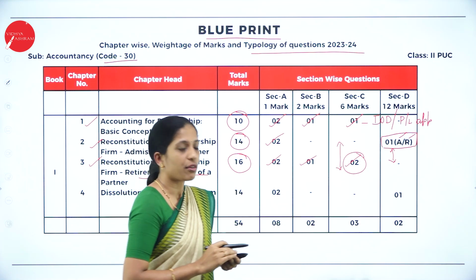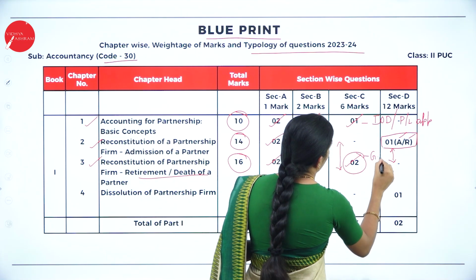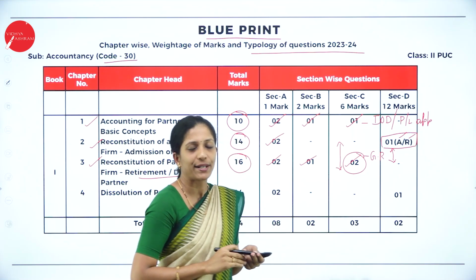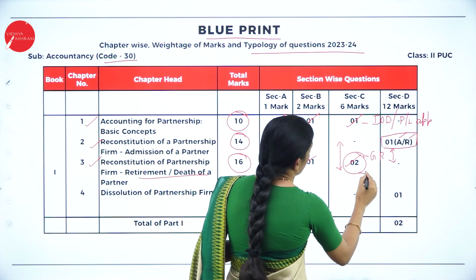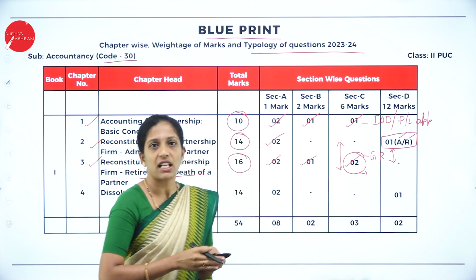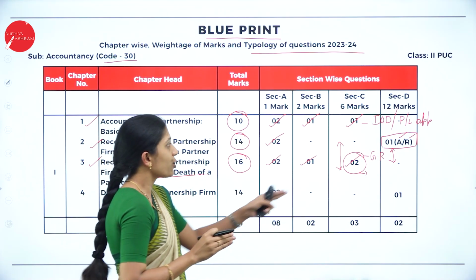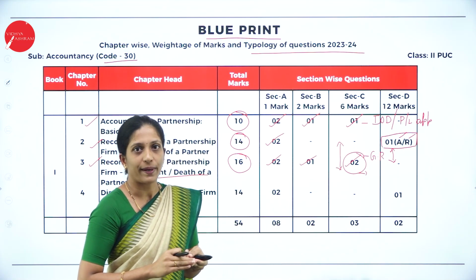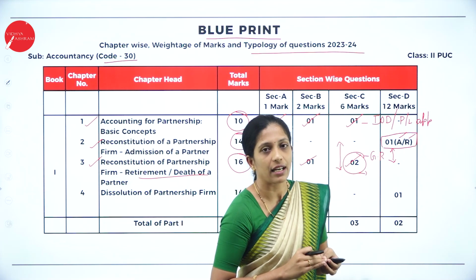So one would be on retirement, that is calculation of your gain ratio. Okay, so most of the time they have asked this question, calculation of gain ratio. The other, 100%, it will be deceased partner's capital account or deceased partner's executor's account. Okay, so that will be a 6 marks question. So one question you can give more importance is calculation of gain ratio.